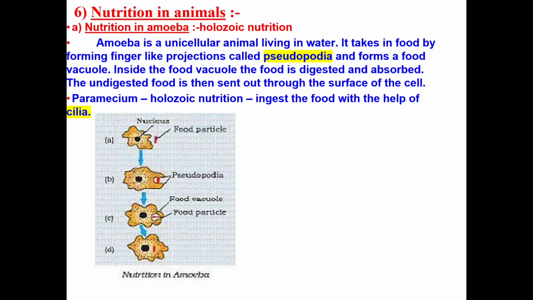Here the contractile vacuole removes the undigested product. Similarly, the paramecium is also a unicellular eukaryote. They also show holozoic nutrition. Here the ingestion of food is done with the help of cilia.